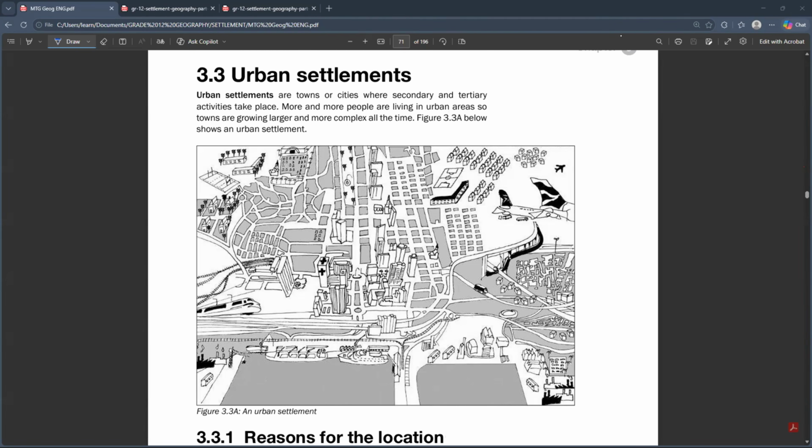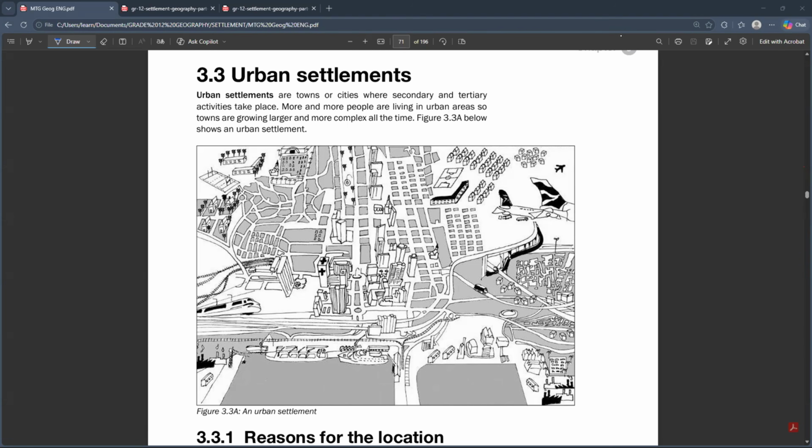Today we'll be doing urban settlements, which is the second type of settlement that we have. Remember guys, we already did the rural settlement. We were focusing on the rural areas, the rural settlement patterns. We focused also on the shapes as well as all of that.